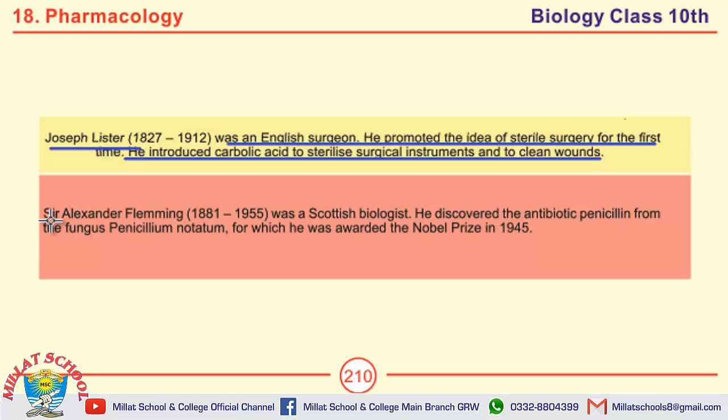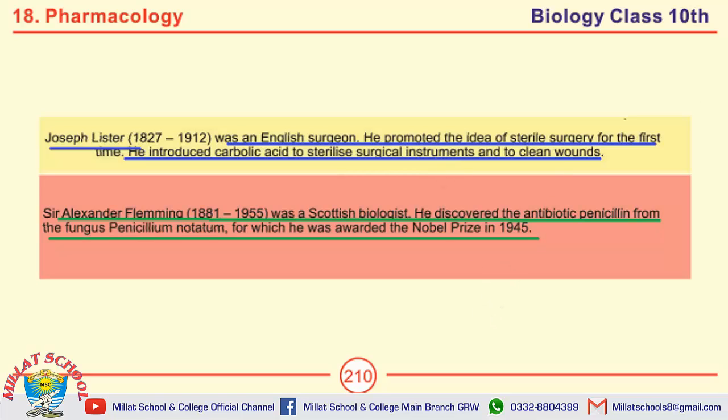Another question on this page is write the contribution of Sir Alexander Fleming in the field of medicine. Sir Alexander Fleming was a Scottish biologist. He discovered the antibiotic penicillin from the fungus Penicillium notatum, for which he was awarded the Nobel Prize in 1945. Well, these were the two important short questions on this page.